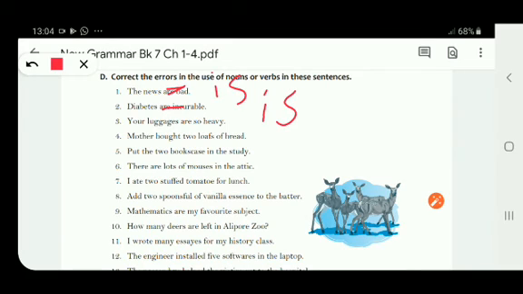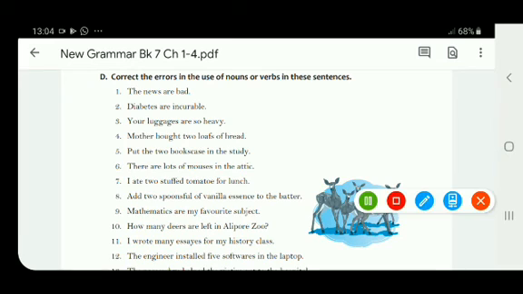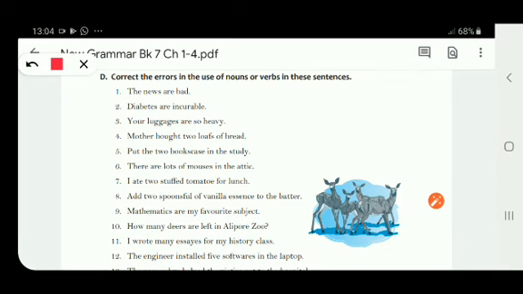Diabetes is. Now the next one is your luggages are so heavy. So in this, just drop s from the word luggage. It is luggage, not luggages, and in place of are you have to write is. Your luggage is so heavy.